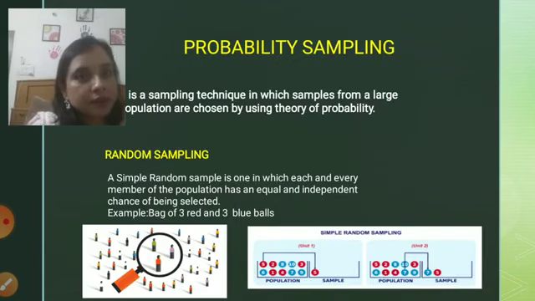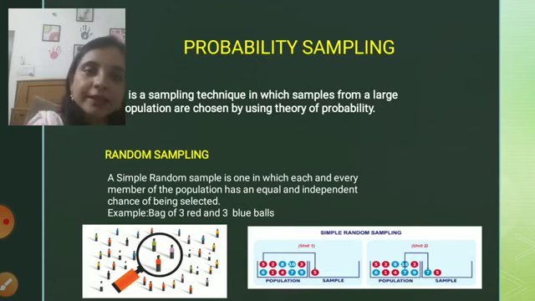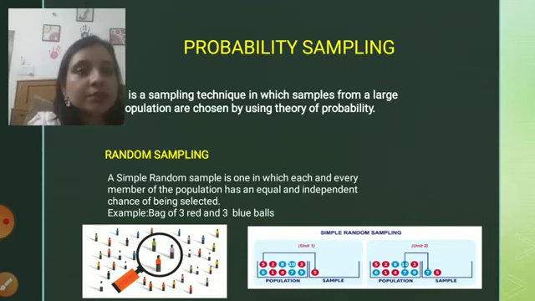Okay, we'll start with the first one, that is probability sampling. It is a sampling technique in which samples from a large population are chosen by using the theory of probability. I hope you must be familiar with the term probability. Still, we will discuss probability in detail in our further lectures. As of now, just try to understand the concept of probability sampling. It is basically a technique or process in which samples are retrieved from the population, by adopting the theory of probability.